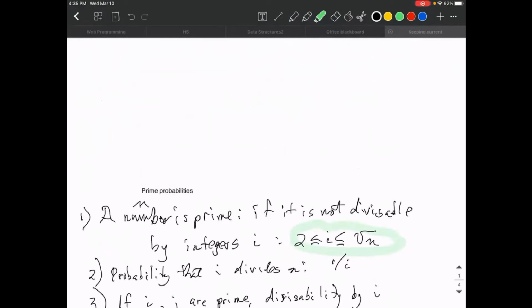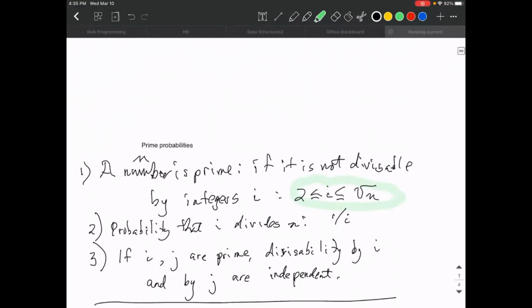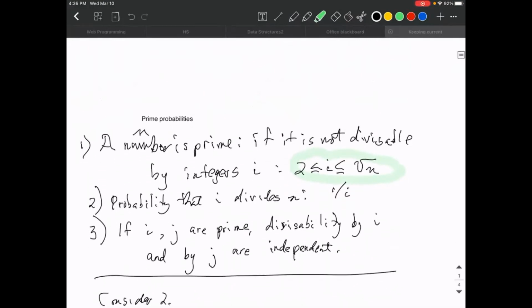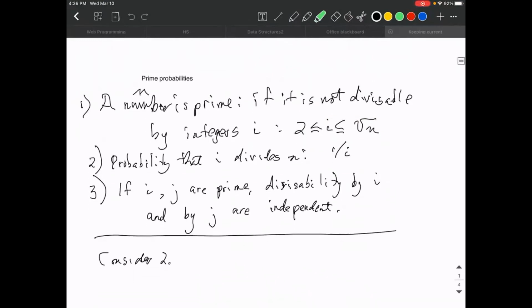No integers, because the square root of 2 is about 1.4. So I don't have to worry about that. 2 must be prime, because there are no potential divisors. So it's vacuously prime.